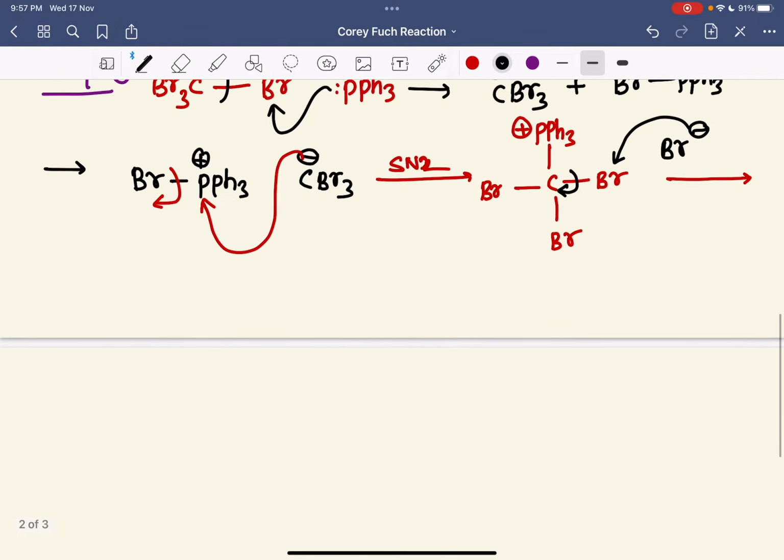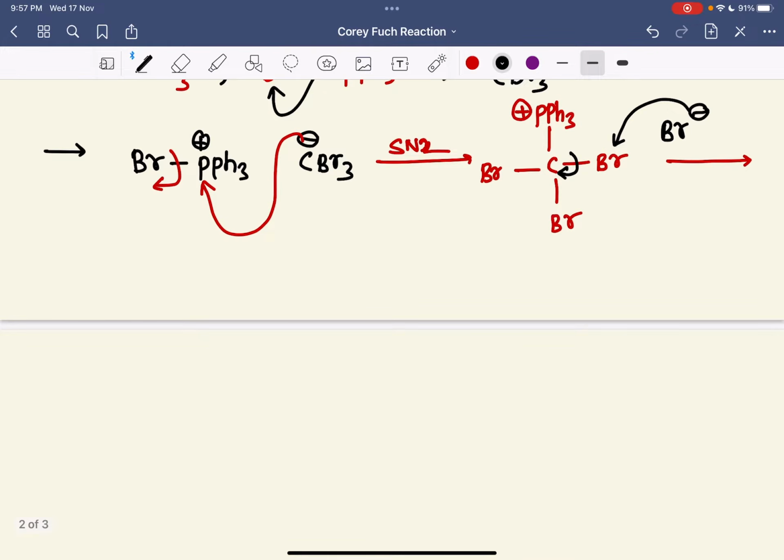Let me take a next page here. Okay, so you can see Br, carbon, PPh3 positive charge here, and here is a negative charge, and here is a Br, plus Br2.